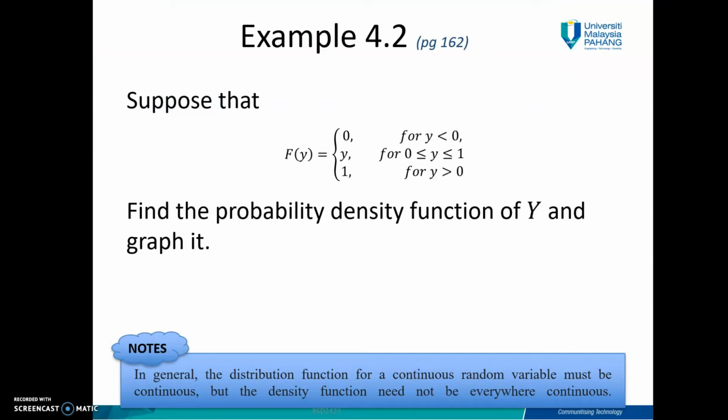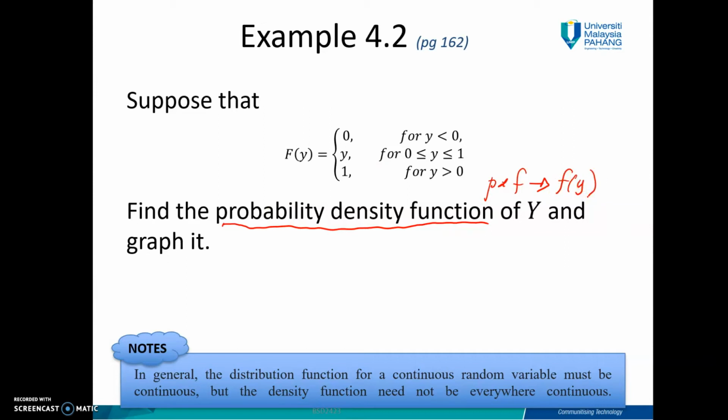Now we look at example 4.2, page 162. Suppose that you have this stepwise equation. You can see here is a capital F(y): 0 when your y is less than 0, y when your y is between 0 and 1, and then 1 if your y is greater than 1. The question asks you to find the probability density function of y. The probability density function is the PDF, isn't it? Denoted by small f(y), and graph it.